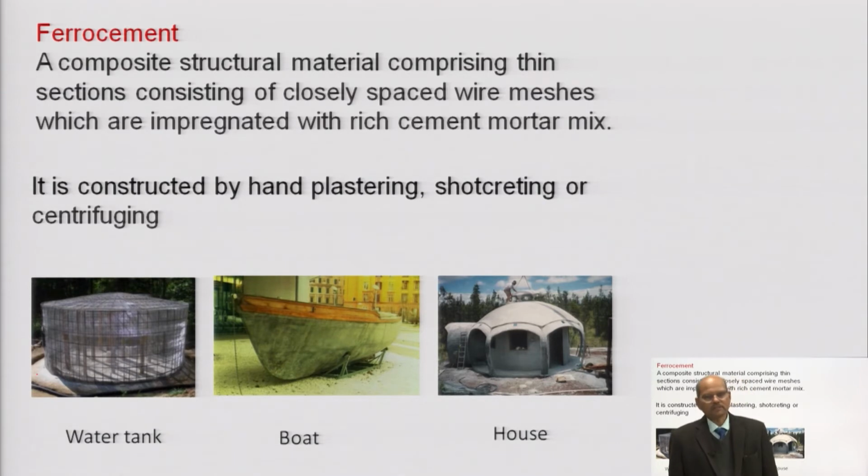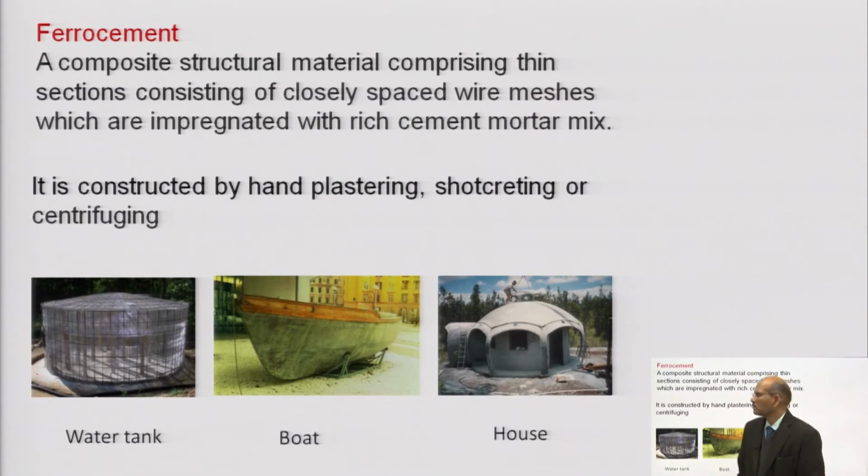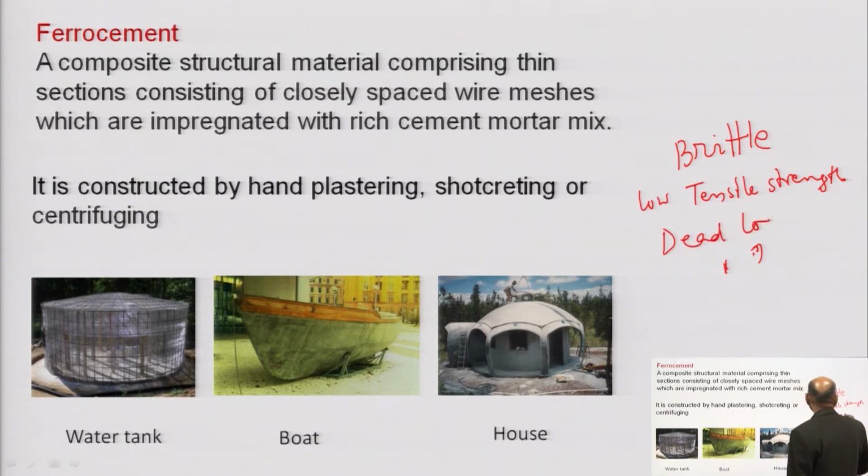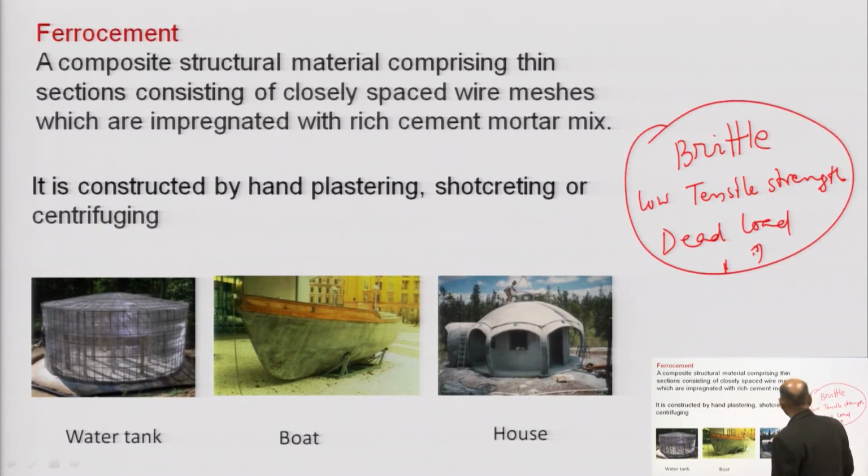So, there were defects of plain concrete. What are the major defects? One is brittleness, because concrete is very brittle in nature and has very low tensile strength. Another drawback is dead load; it has more dead load. All these three things will be addressed in ferrocement.